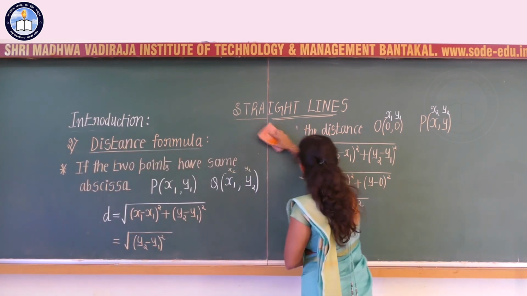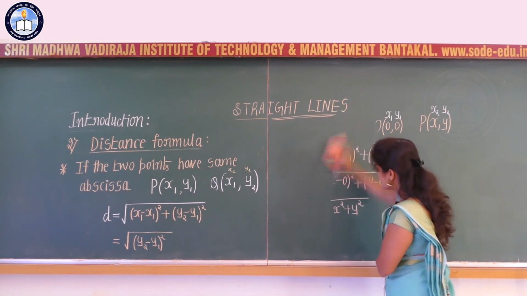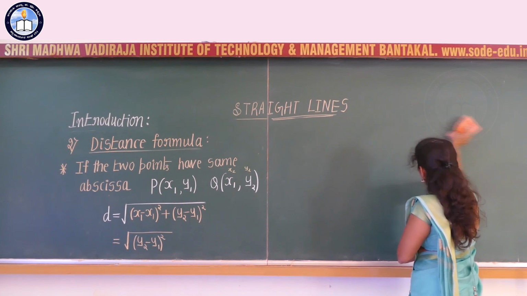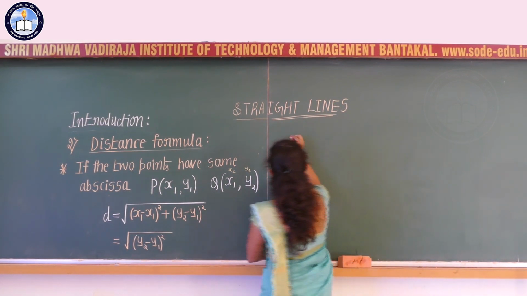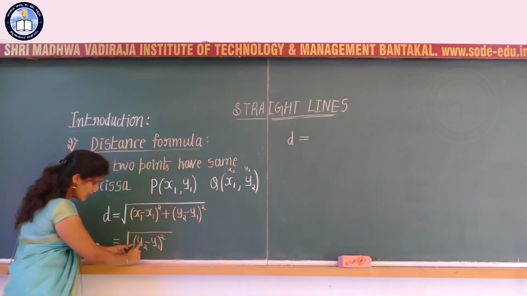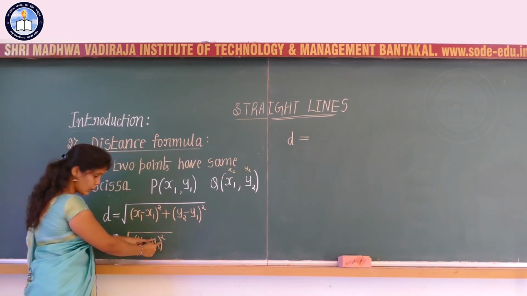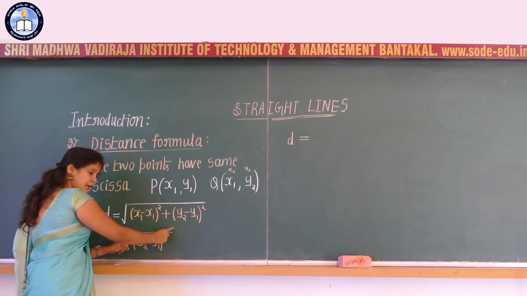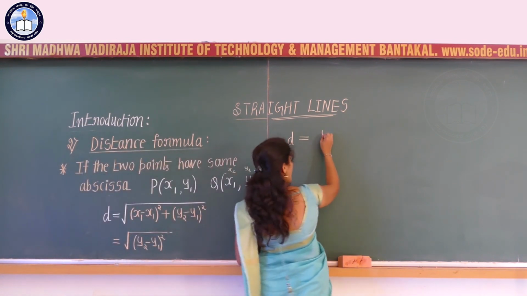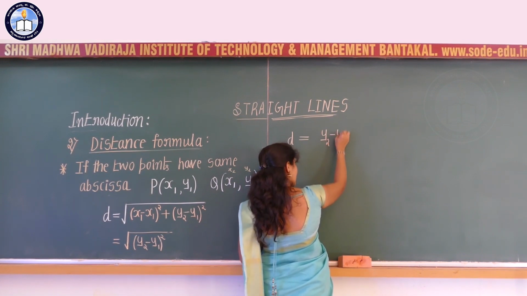That is the distance between the 2 points where the abscissas are equal and the ordinates are different. So I can write d is equal to y2 minus y1 whole square to the power 1 by 2. The 2 cancels and you are remaining with y2 minus y1, clear?